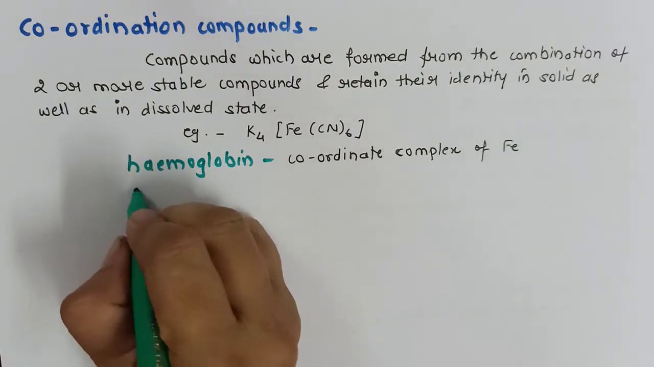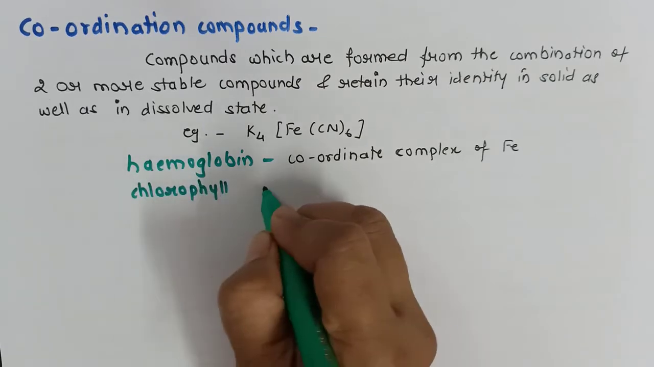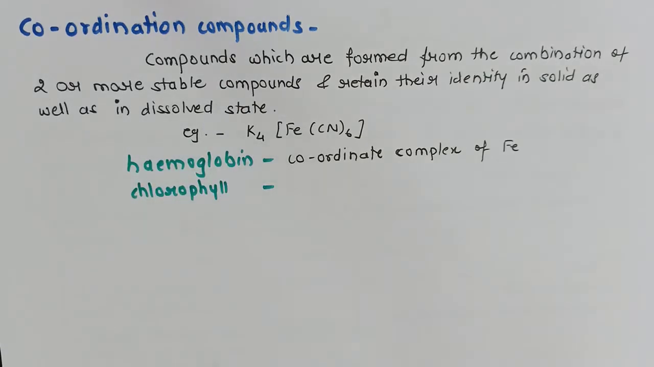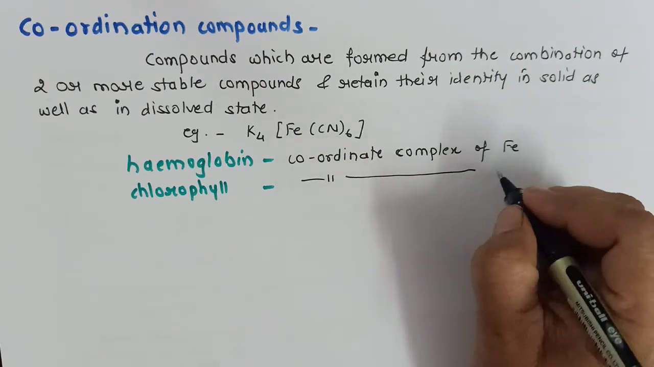Chlorophyll, an important constituent of the plants, helpful for photosynthesis. It is the coordinate complex of magnesium.